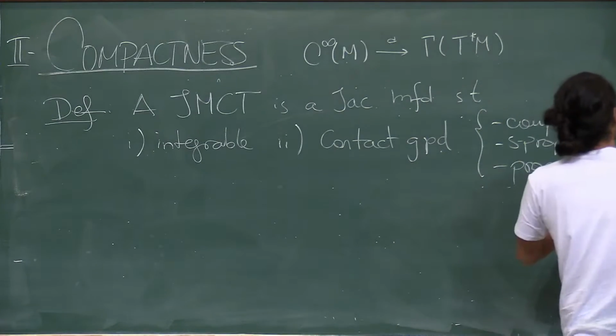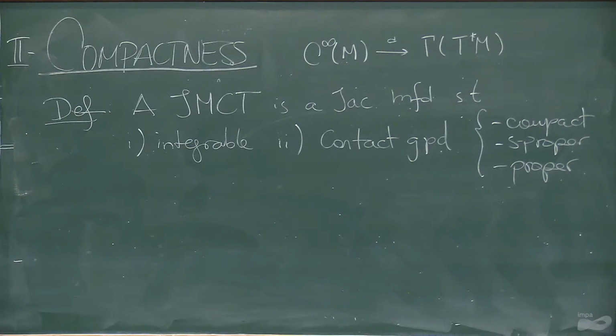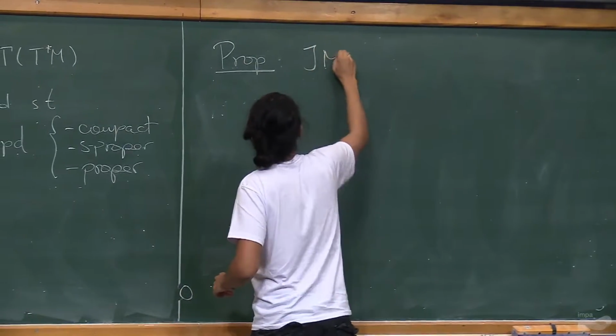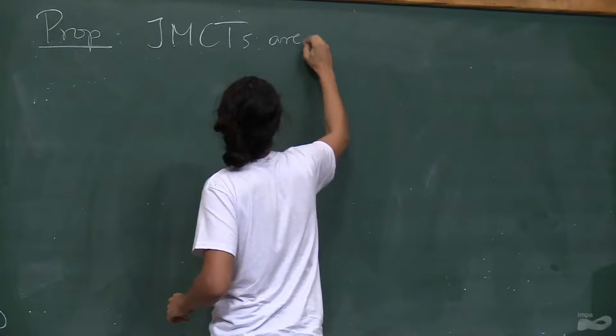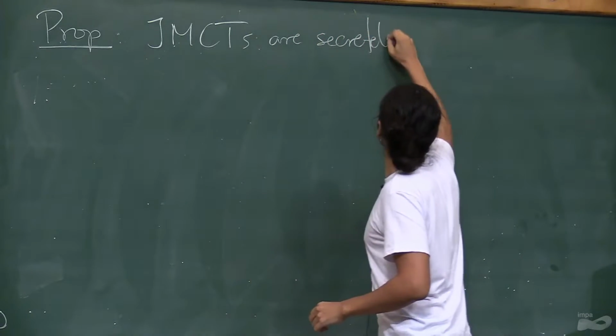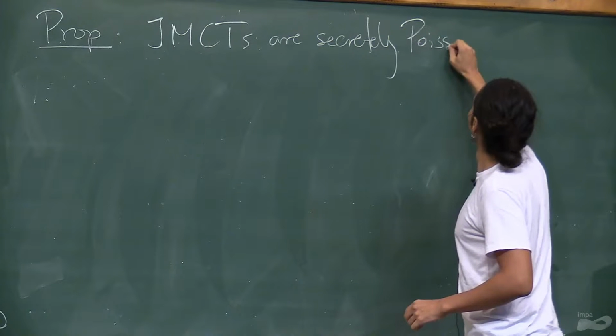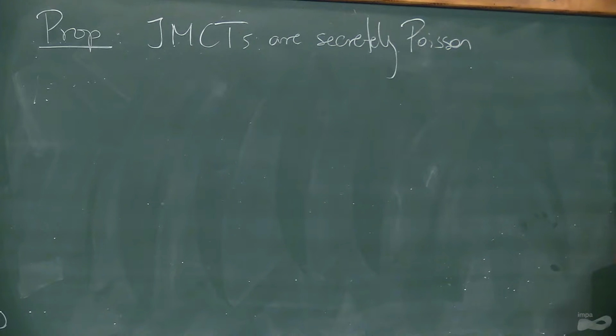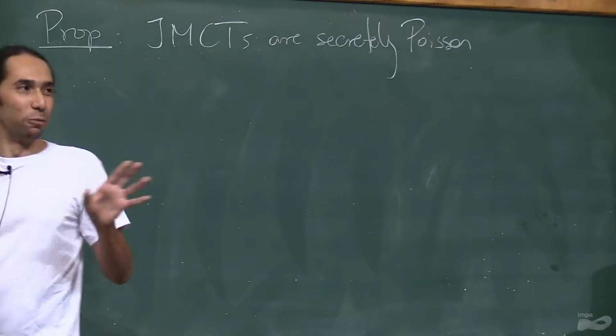I'm going to tell you the first consequence of this definition. I didn't really get away from the scope of this conference. I'm just dealing with Poisson manifolds. They are disguised, but they are Poisson. In order to make